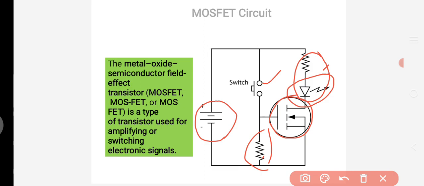When the supply voltage is applied and the switch is closed, the MOSFET will be in the on condition. When the supply is in the negative swing, that is, a negative voltage is applied, the switch will be in the off condition, and then the MOSFET is off. So this is a simple circuit of a MOSFET. The MOSFET is a metal oxide semiconductor field effect transistor, mostly used for amplification or switching electronic signals.